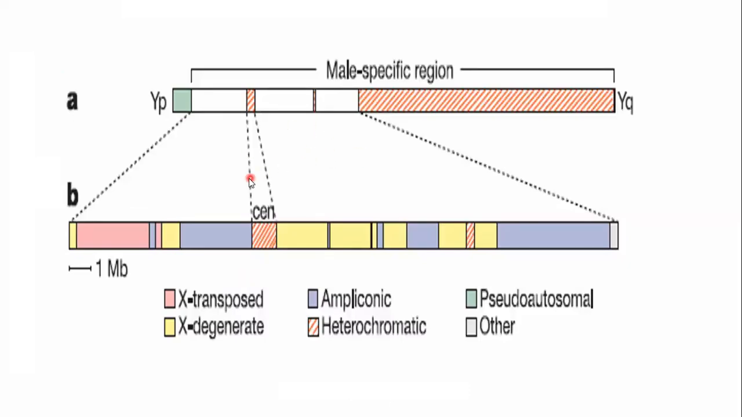That picture is also describing the structure of the Y chromosome, and you can see here the X transposed region is represented with pink color, and the X degenerative region with yellow. The ampliconic region is represented with light blue color. Then here is the pseudo-autosomal region with light green color, and then the heterochromatin region with red lines, and then some other regions are also present in the Y chromosome.